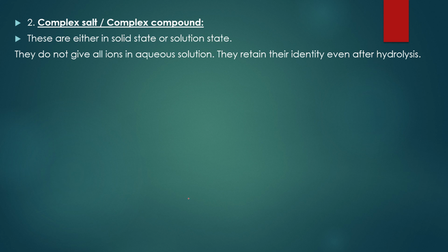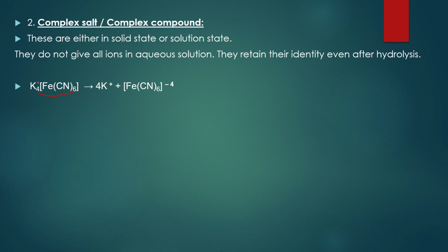They never lose their identity. They remain as before. For example, K4FeCl6. Whenever this compound is hydrolyzed, what is the product you get? Very simple. Whatever is in the brackets remains as it is. It doesn't get changed.